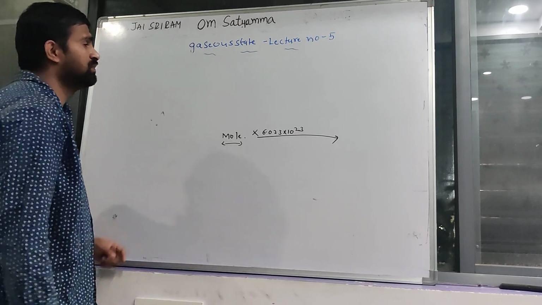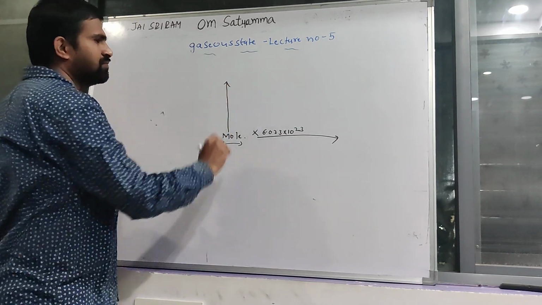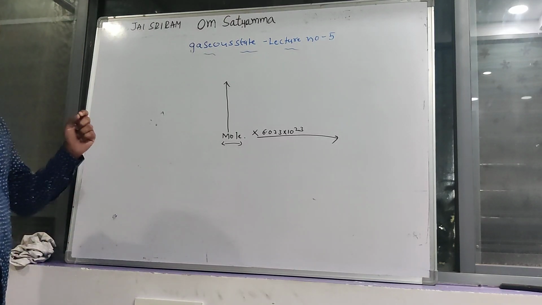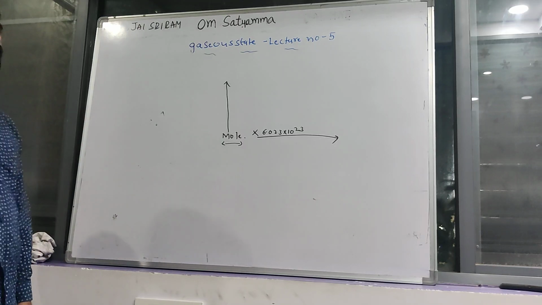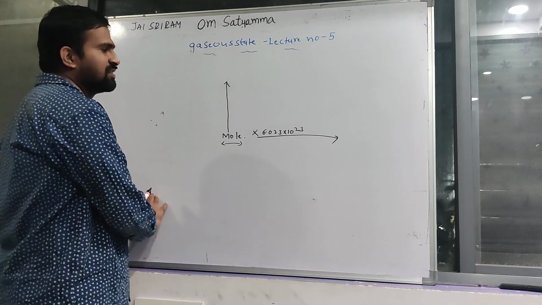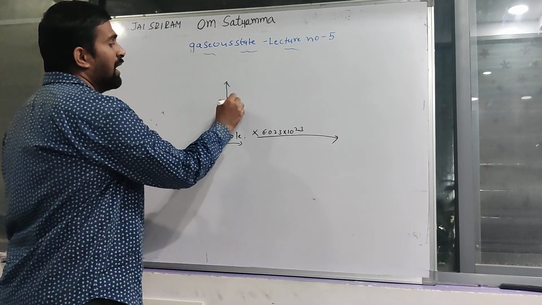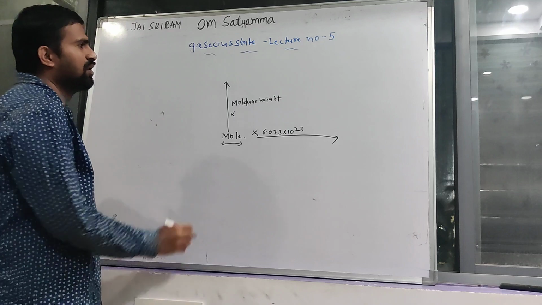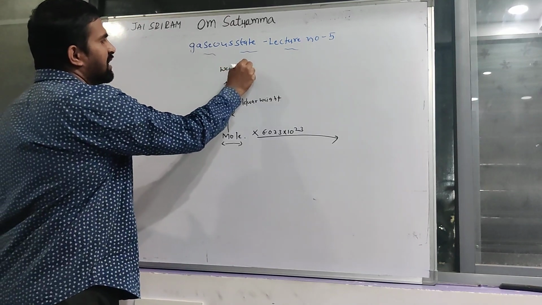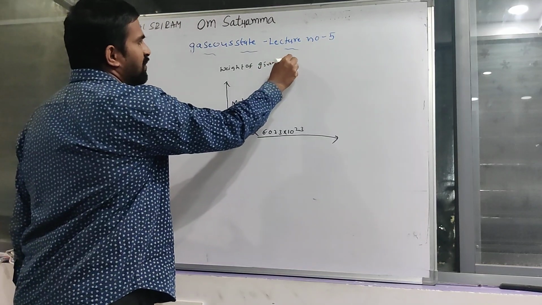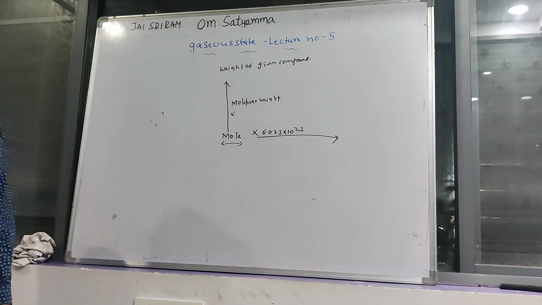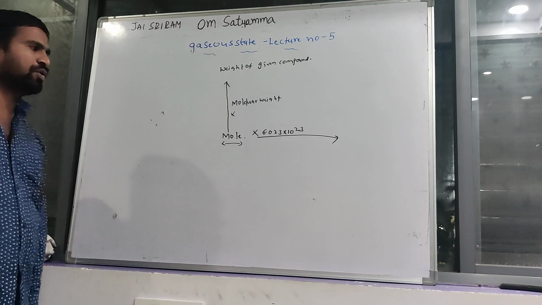Okay. For example, if the number of moles is given, then find out how much amount of chemical substance is present in the given moles. Then also same: the number of moles into molecular weight. Number of moles into molecular weight, and you will get the weight of the given compound. Here the number of moles is given, then find out the weight of the given compound. How?